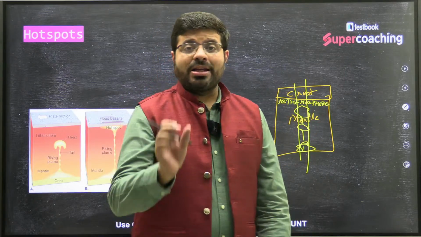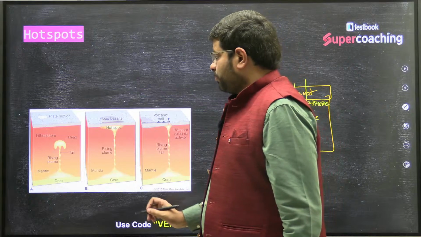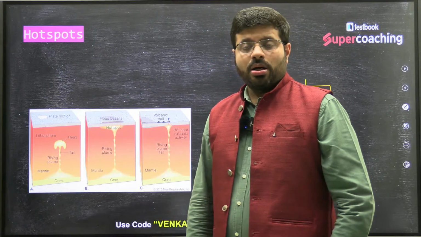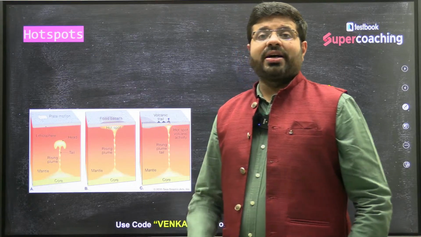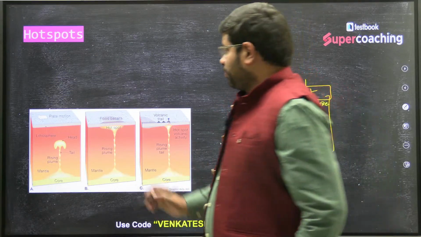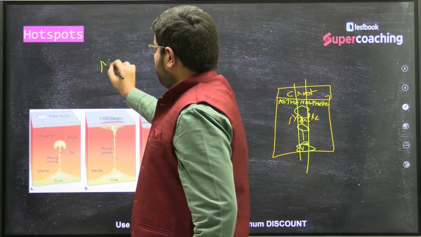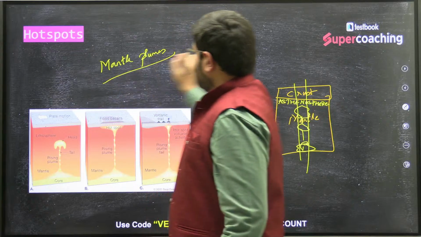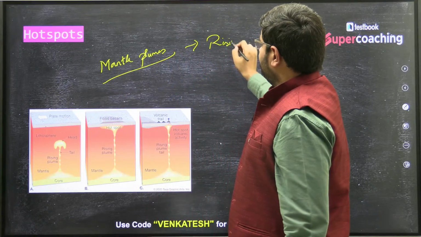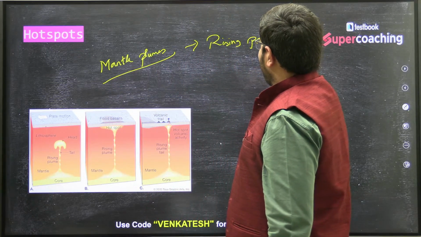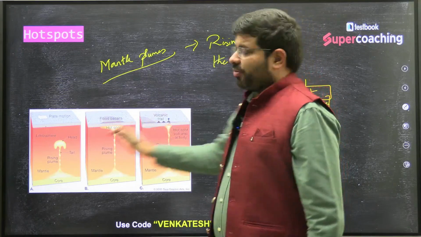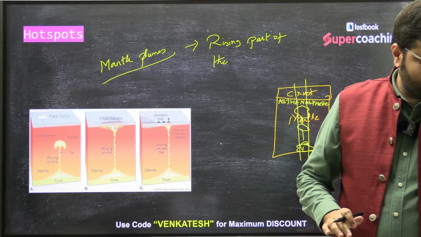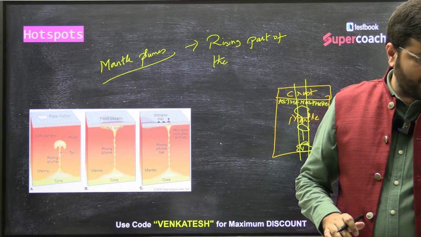So what is a mantle plume? It is a rising part of the magma occurring from deep inside the earth's interior. So mantle plumes are the rising part of the magma. I hope you all are following.